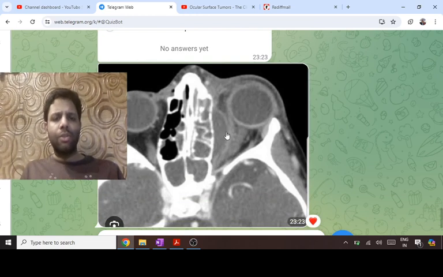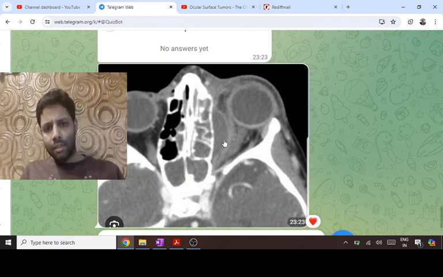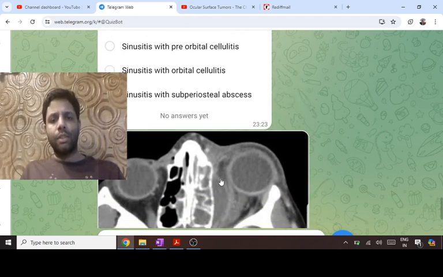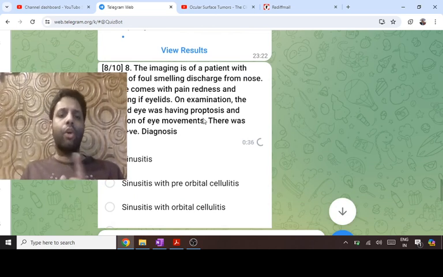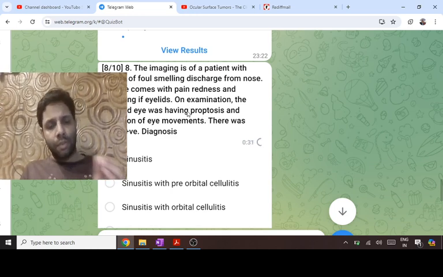Okay, so this image is also very important. This is a previous year question. In the CT scan on the left, see, it is a localized one. This is the abscess. Even if you don't know, orbital cellulitis has to be diffuse involvement. And why is this patient having sinusitis? Yes, every option has sinusitis. Why not only sinusitis? Because the eye is also involved. Why not preseptal cellulitis? Because the orbital septum is breached, the infection is going into the orbit.